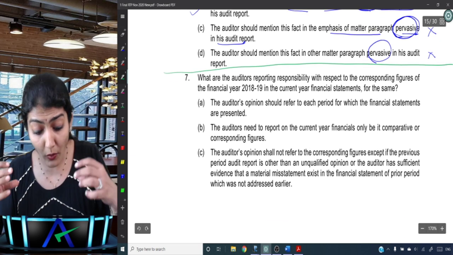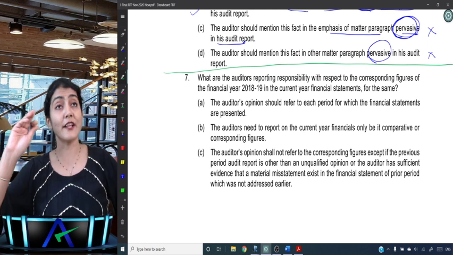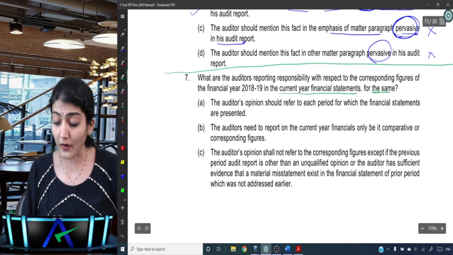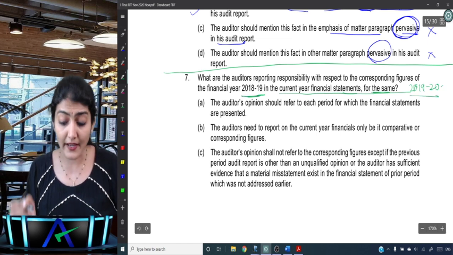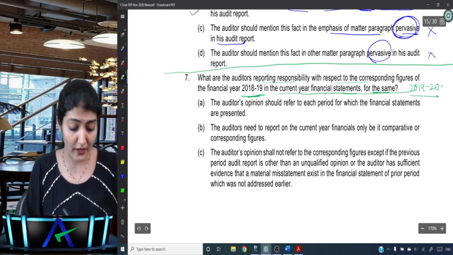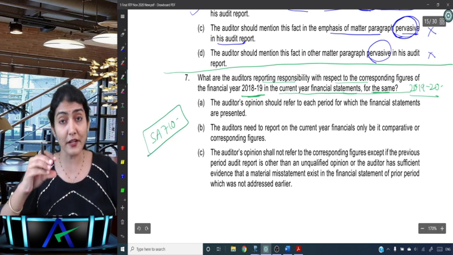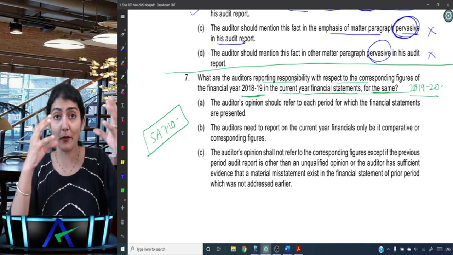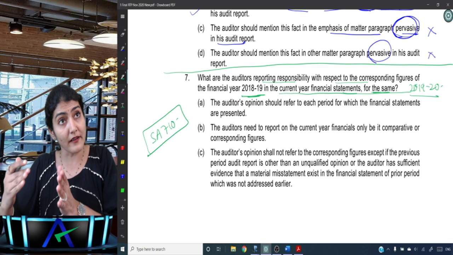Next one, what is the auditor's reporting responsibility with respect to the corresponding figures of financial year 18-19 in the current year financial statements? Right, so current year we are doing audit for 2019-20 and previous year is 18-19. So now the matter has boiled down to SA 710 and comparative information, corresponding figures and comparative financial statements, right? So there we have the audit reporting for comparative information, and now they are talking about corresponding figures.